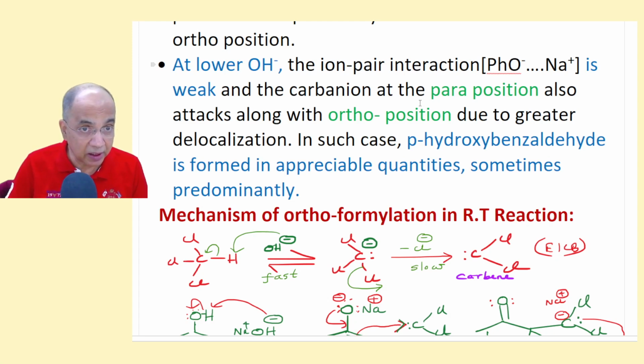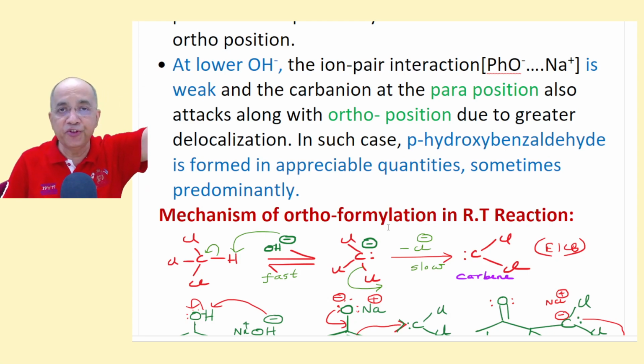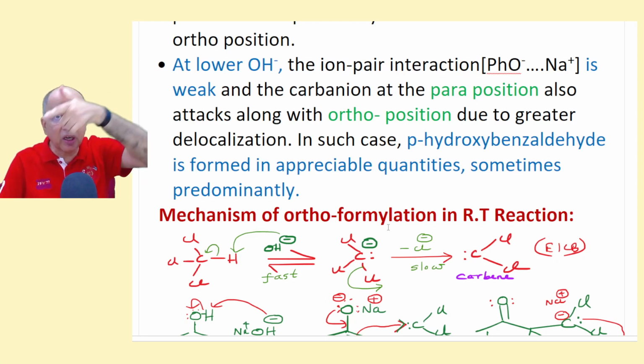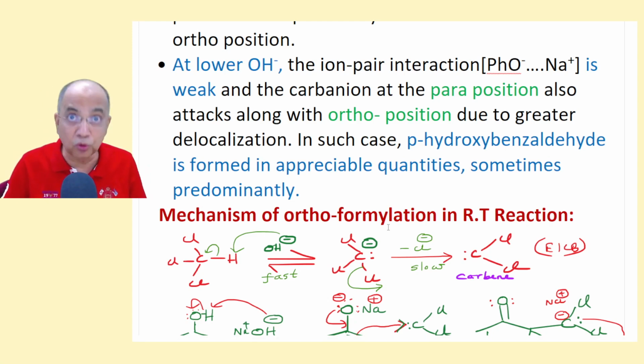It will be weak. And the carbanion at the para position also attacks. At that time, the negative charge on oxygen can be delocalized to the farthest extent also. In addition to ortho attack, para attack also happens in appreciable quantity.